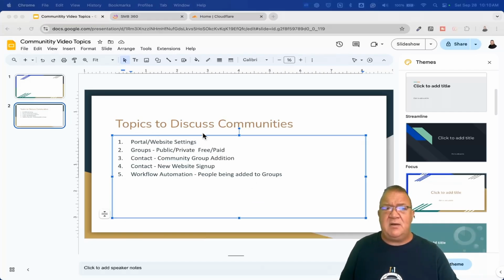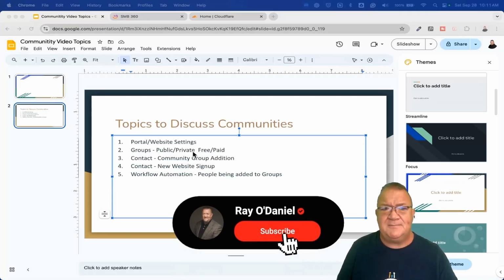All right, so let's right now go over the portal and the website. So right now, before we can actually start diving in and getting all the things inside the portal and setting up the community and everything else, we have to do some of the back end work. Now, some of the work that you're going to have to do, first of all, needs to be done inside of the GoHighlevel platform. Then once it's created inside of the GoHighlevel platform, all the other remaining items have to be done and customized inside the portal. So you actually have to log in to your portal, your website, whatever you want to call it, and do it from there. Let's take a look at some of those settings.